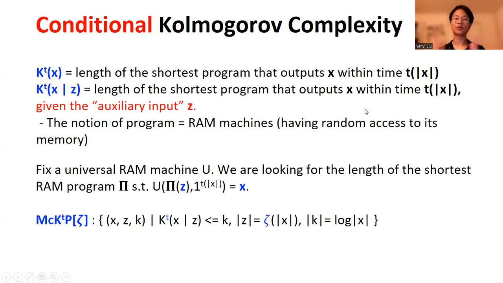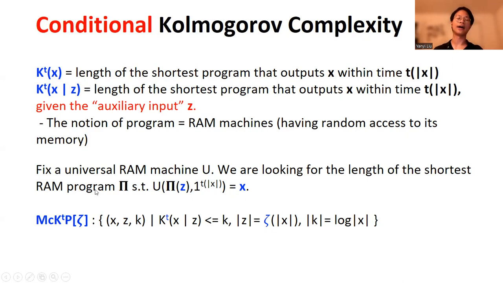More formally, we will fix a universal RAM machine U to guarantee that our Kt complexity notion makes sense. We're looking for the length of the shortest RAM program pi, such that the program pi on input z, when simulated on the universal RAM machine U, will output the string x within time t of length of x.